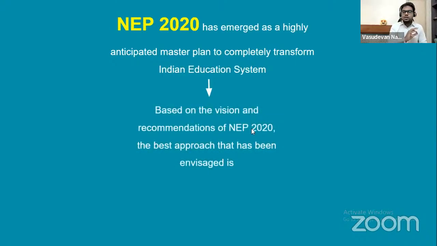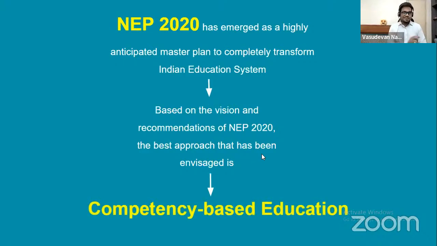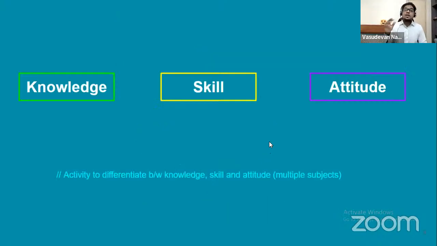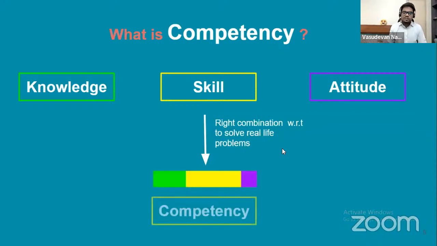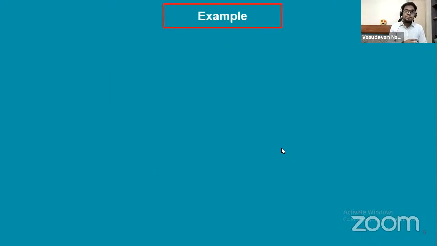So based on the vision and recommendations of NEP 2020, the best approach that has been envisaged is competency-based education. This is what we saw last time. In fact, we also got to understand what exactly competency is. We understood that the amalgamation of knowledge, skill, and attitude with respect to solving a real-life problem is called competency. We also took the example of a doctor.